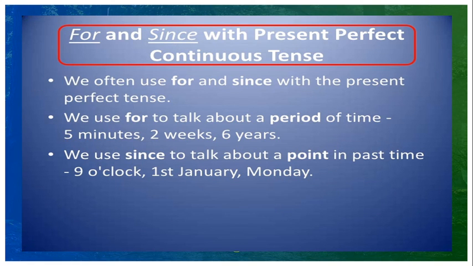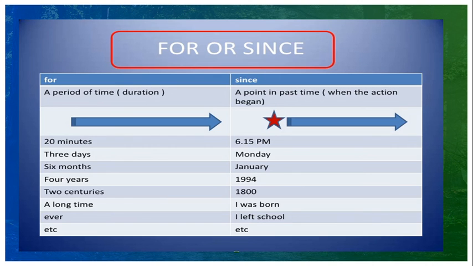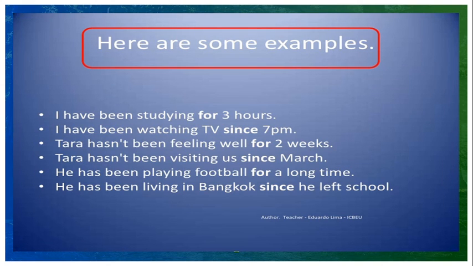In this case we are using the prepositions for and since to indicate the duration and a particular point of time. Here we are using for for a period of time, since for a particular point of time when the action began. Here are some examples. I have been studying for 3 hours. I have been watching TV since 7 p.m. Zara has not been feeling well for 2 weeks. Using these prepositions, examples are given here.